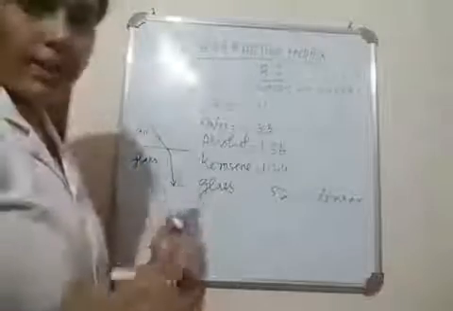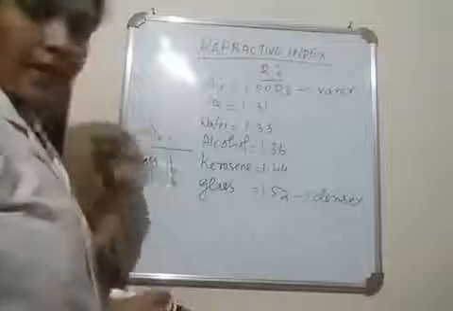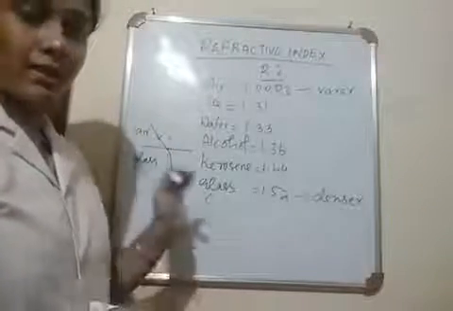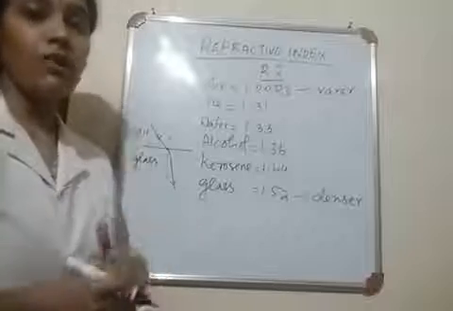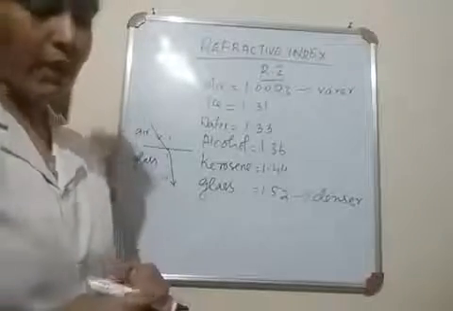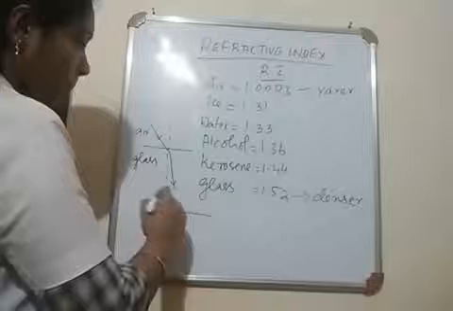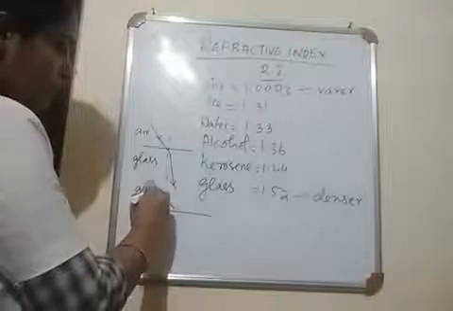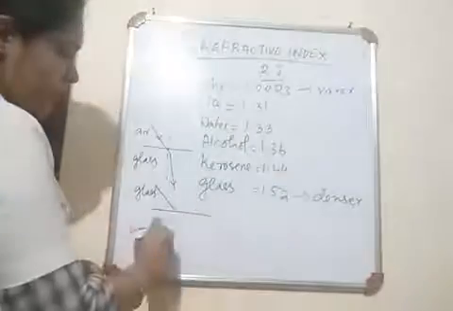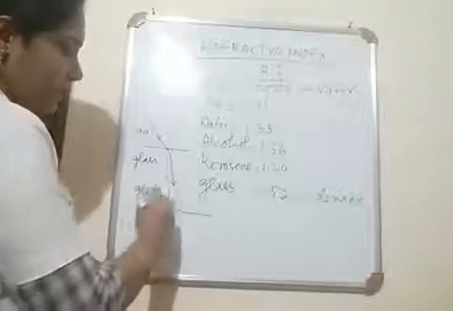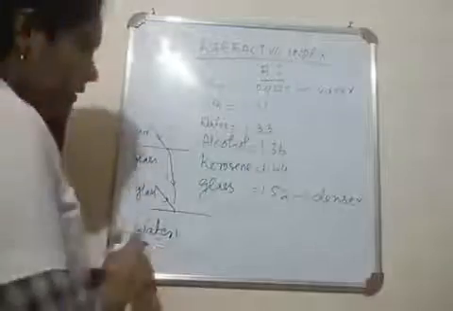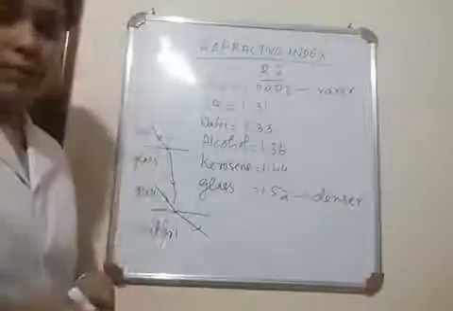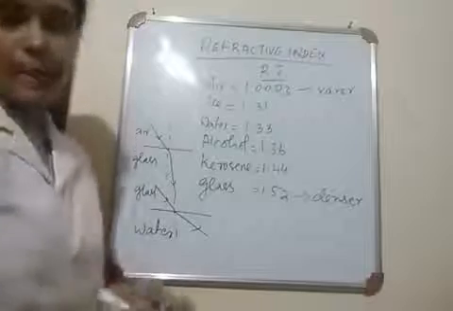Now you know what is denser and rarer medium. Air is a rarer medium because it has a low value of refractive index. Glass is a denser medium because it has a high value of refractive index. Now suppose a light ray passes from glass to water. What happens? When a light ray passes from glass to water, it will bend away from the normal. Why? Because water is a rarer medium.